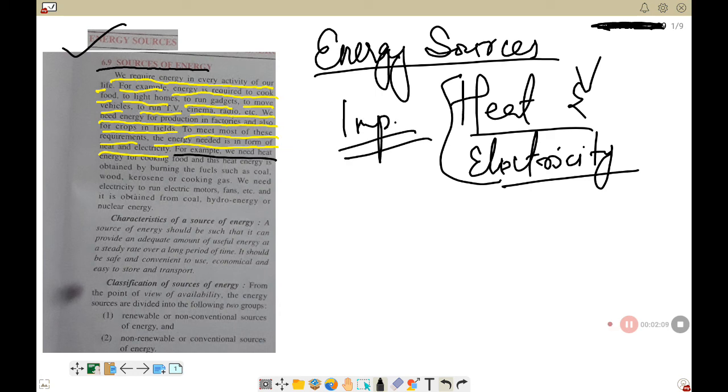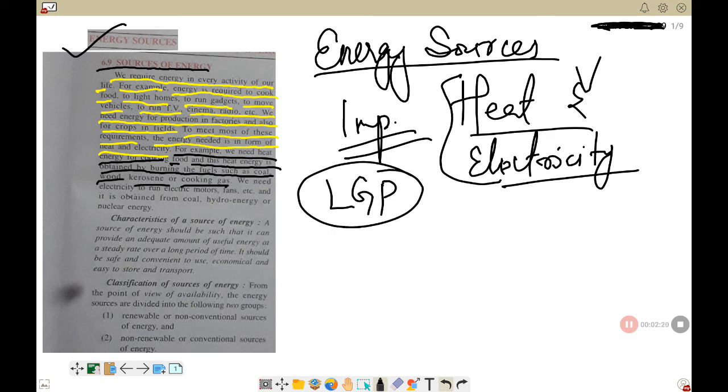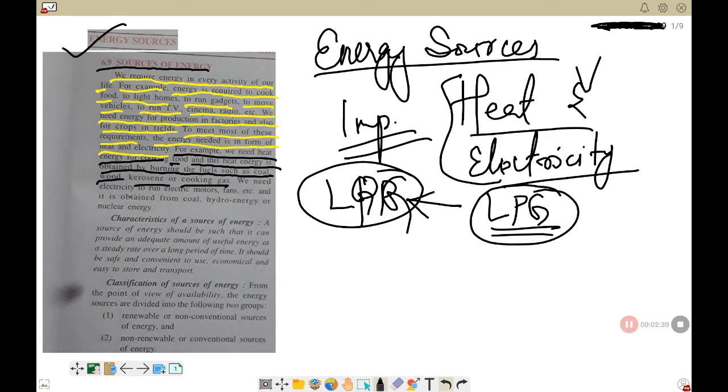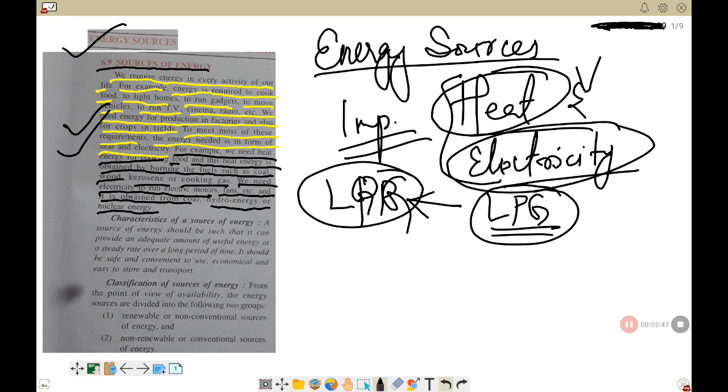For example, we need heat energy for cooking food, and this heat energy is obtained by burning fuel such as coal, wood, kerosene, or cooking gas. At our home we have LPG cylinders, liquefied petroleum gas. It is a fossil fuel, the fuel that we get from fossils. We need electricity to run electric motors, fans, etc., and it is obtained from coal, hydro energy, or nuclear energy. So we require energy most of the time in the form of heat and electricity.